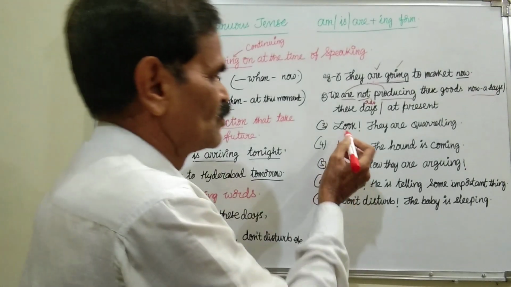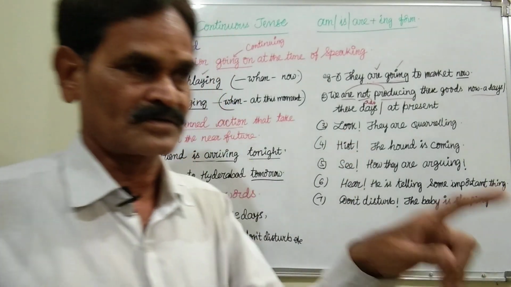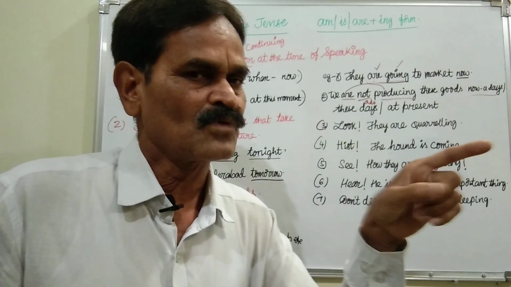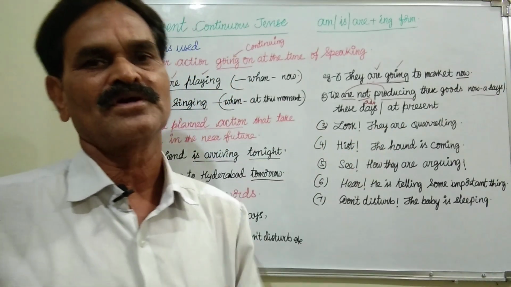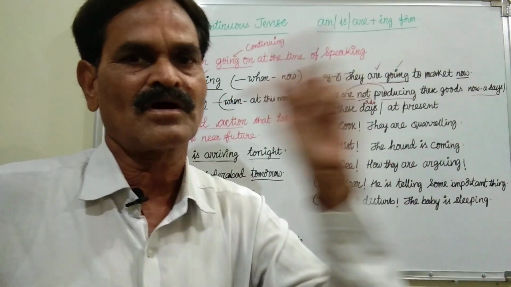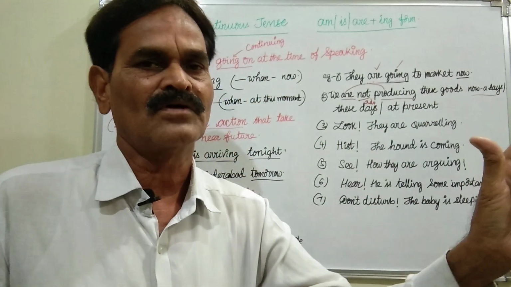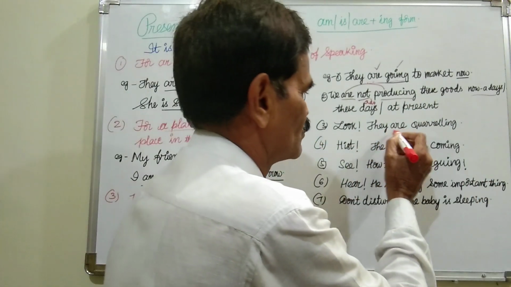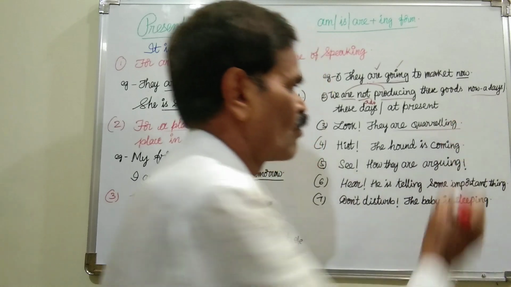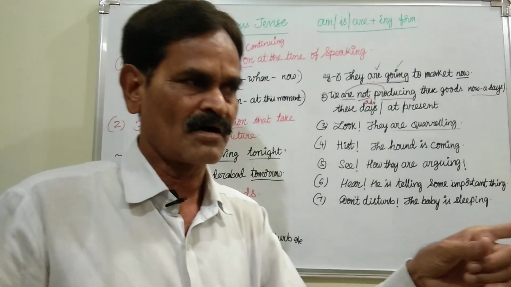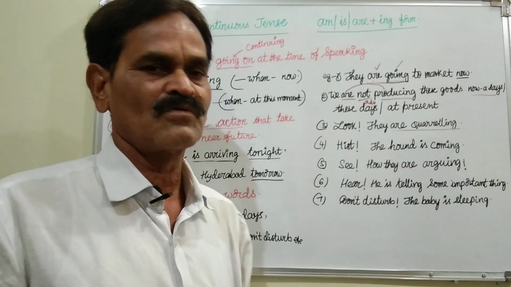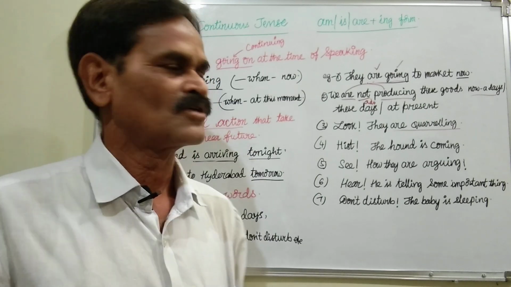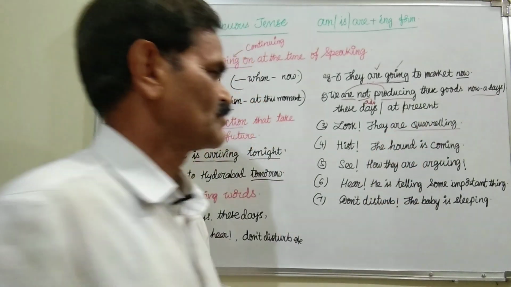Now suppose "look." When we ask them to look, then certain action is going on. When certain action is going on, when we say "look," that is present continuous only. Look, they are quarreling. "They quarrel" we cannot say, "they will quarrel" we cannot say. We must write present continuous only.